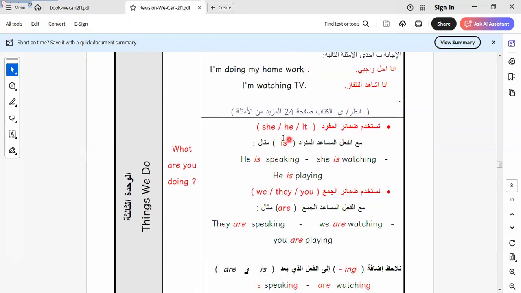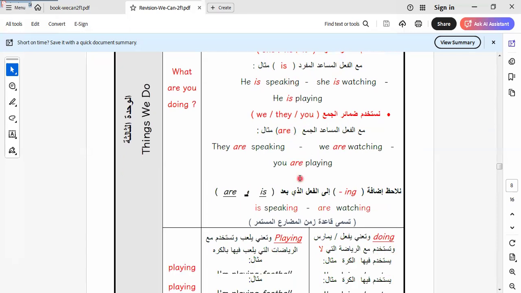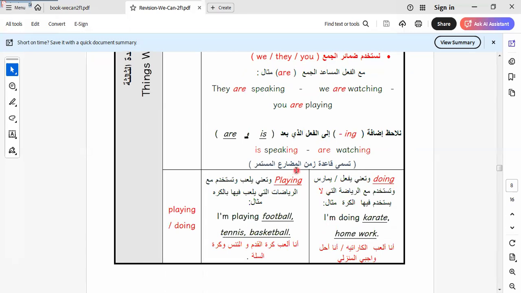Here we say, we have subjects like he, she, it, take is, and you, we, they, take are, I take am. Okay, this is called the present continuous tense. We use the present continuous tense to describe an action that is happening at the time of speaking.